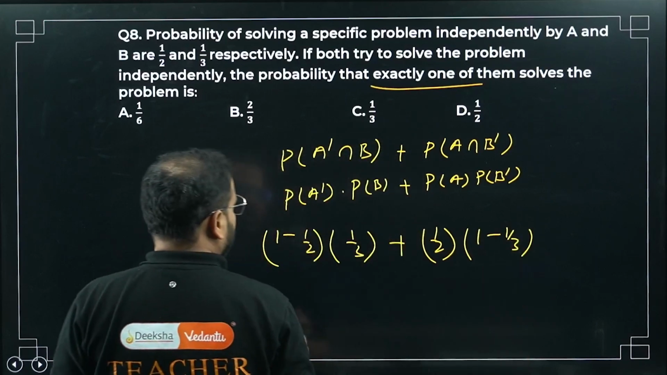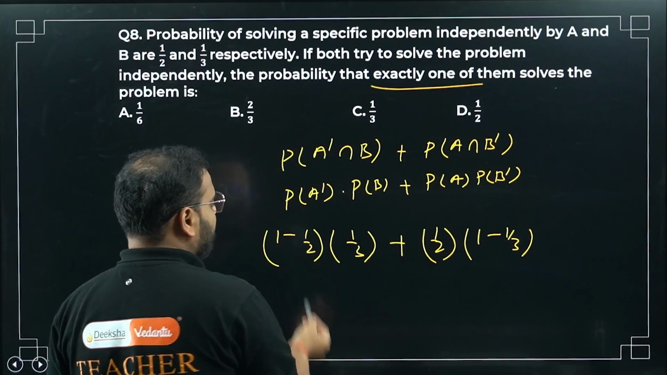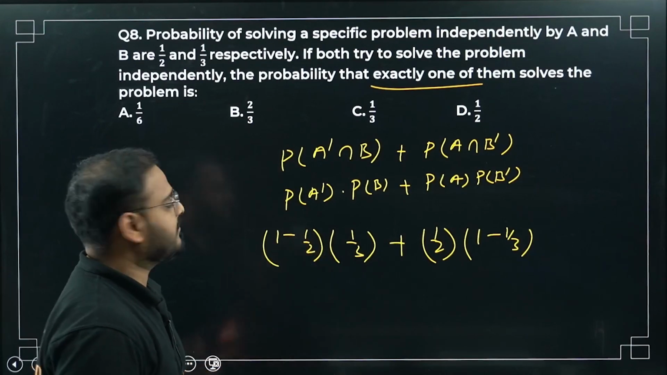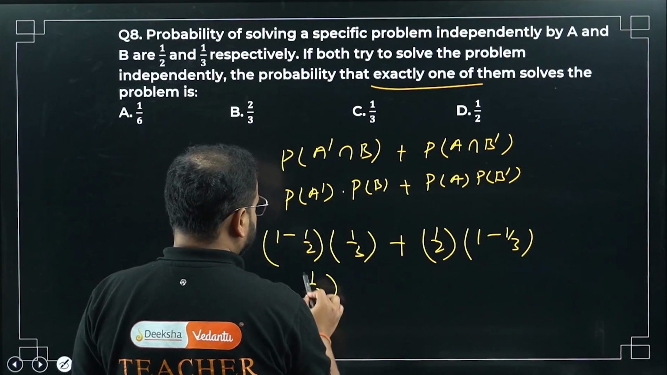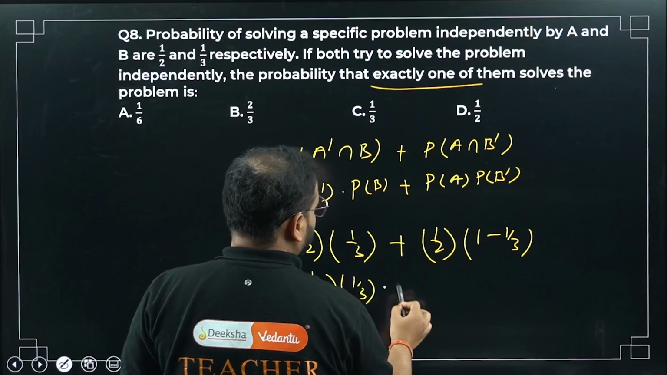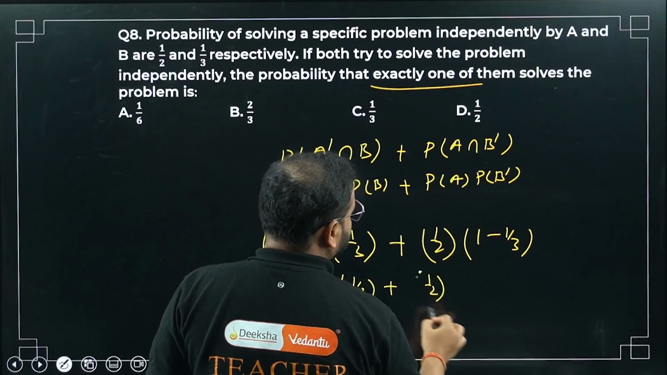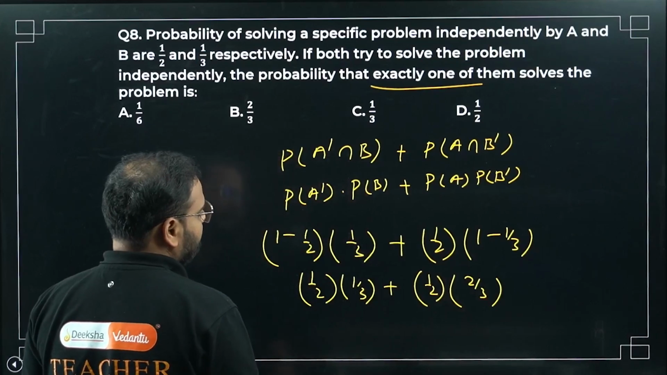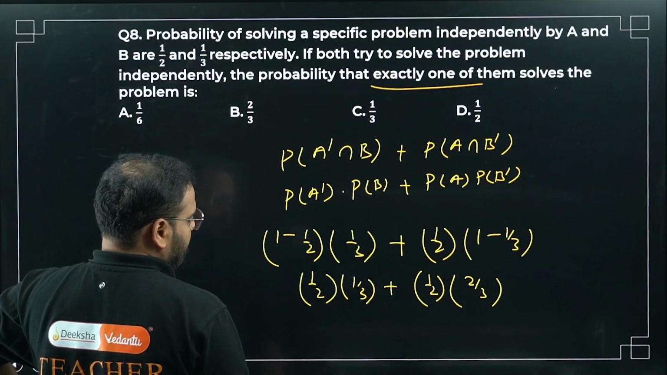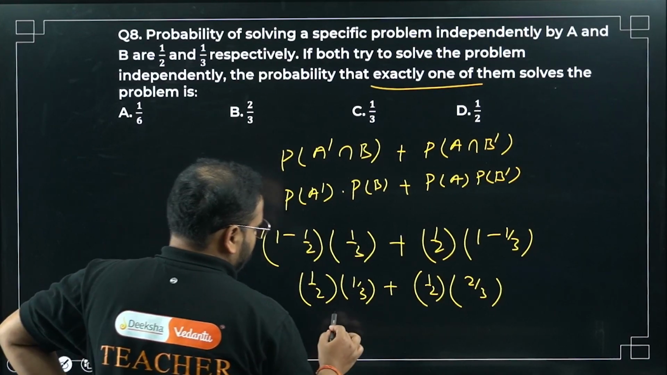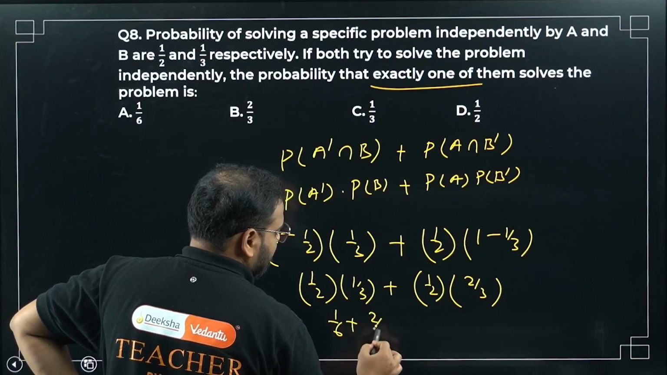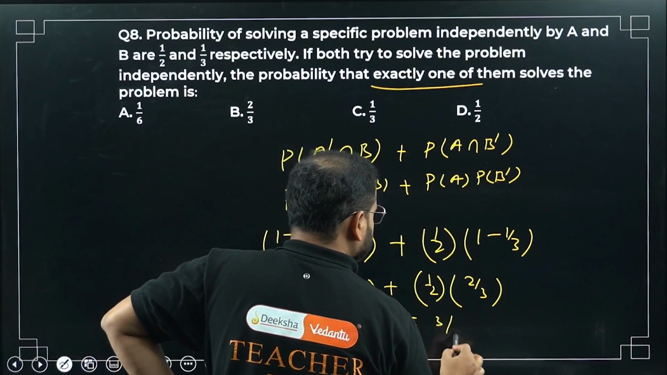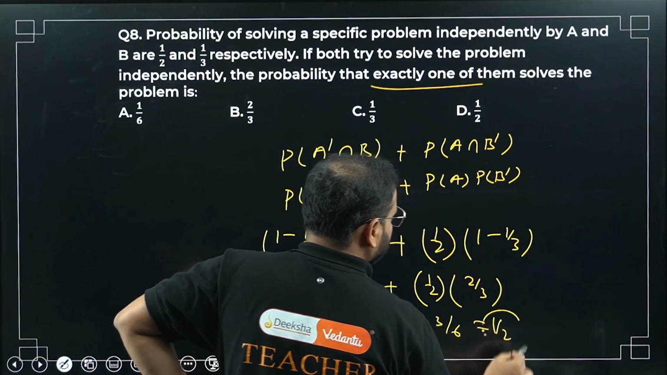I'm getting 1 by 2 into 1 by 3. Sorry, 1 minus 1 by 2 is how much? Half only, no? 1 minus half is half. So 1 by 2 into 1 by 3 plus 1 by 2 into 2 by 3. So I get 1 by 6 plus 2 by 6, which is 3 by 6, that is 1 by 2.